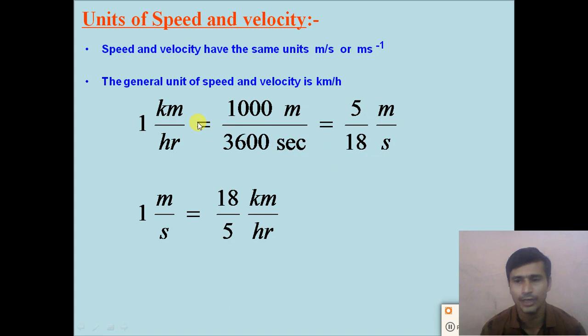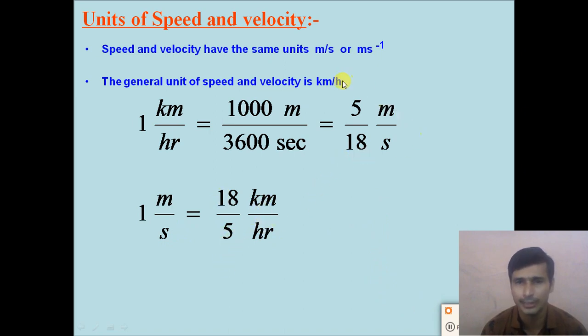So how can we convert kilometer per hour into meter per second? Kilometer per hour can be converted into meter per second by multiplying by 5 divided by 18. So if we multiply kilometer per hour by 5 divided by 18, we get the answer in meter per second. And if we take the inverse, how can we convert meter per second into kilometer per hour? So 1 meter per second is equal to 18 by 5 kilometer per hour.